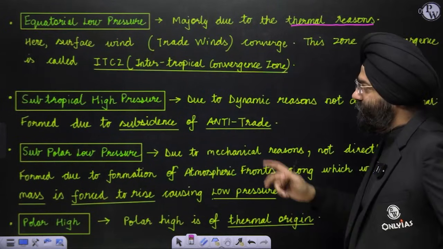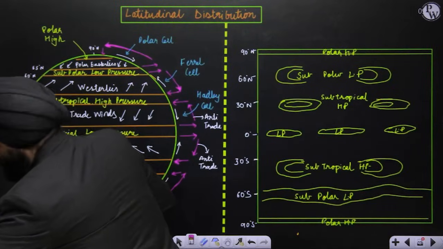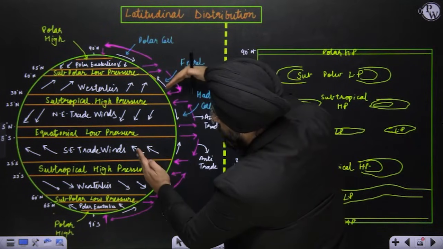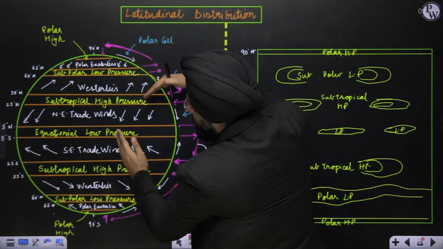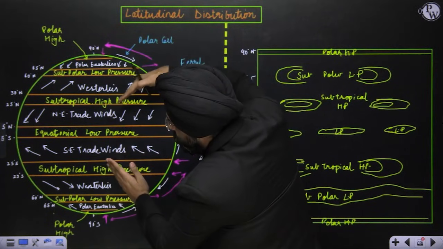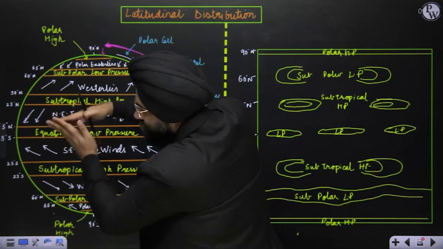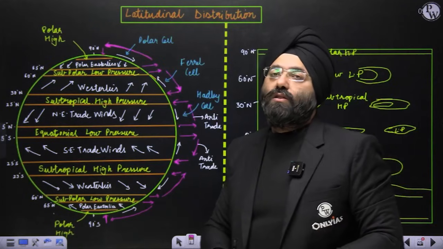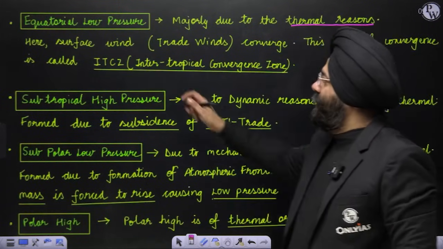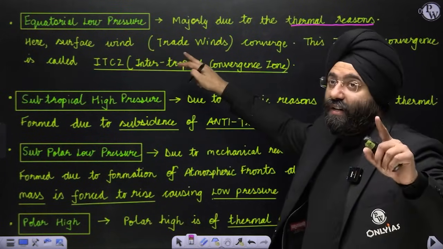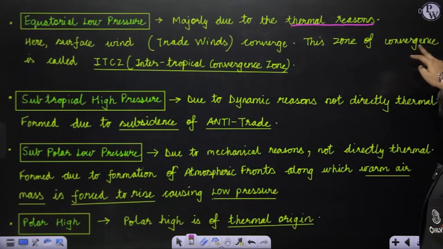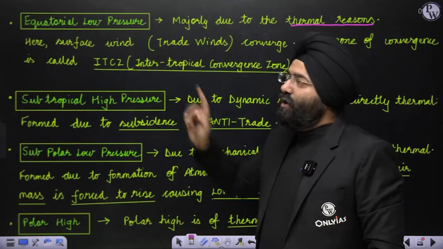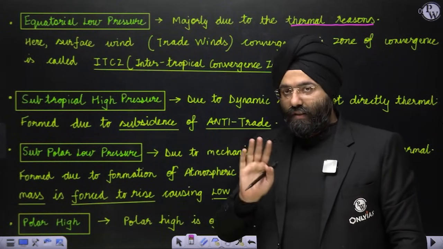Now see, understand here. Over here you realize these winds rise, these move. I'm showing you equatorial low pressure, but do you realize when these northeast trade winds and southeast trade winds come, they will converge. The region where they are converging is known as the intertropical convergence zone, ITCZ. The surface winds are the trade winds. This zone of convergence is known as the intertropical convergence zone. Clear? So that means the equatorial low pressure is created because of the thermal factors. Done. Now let's see.